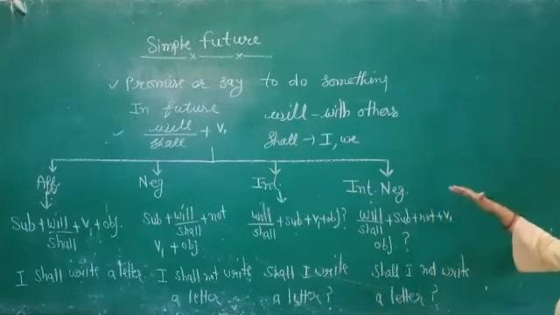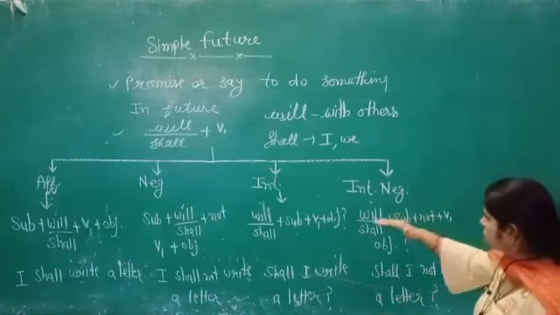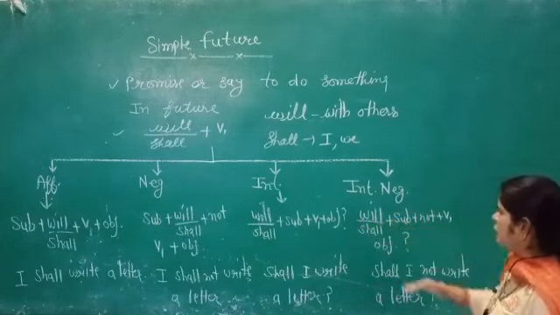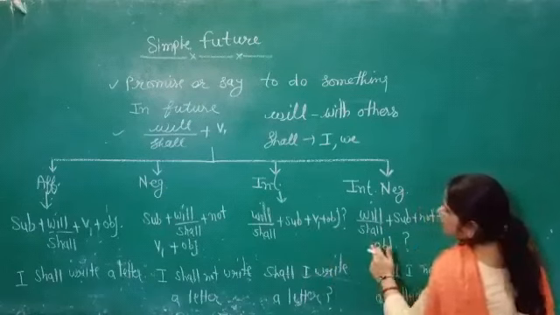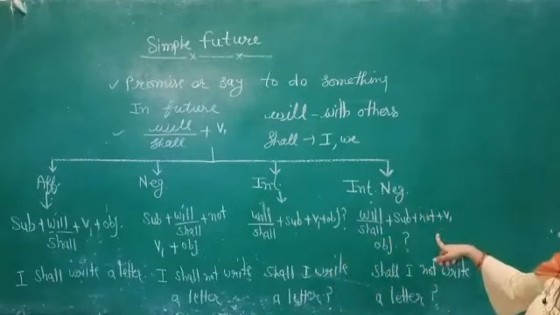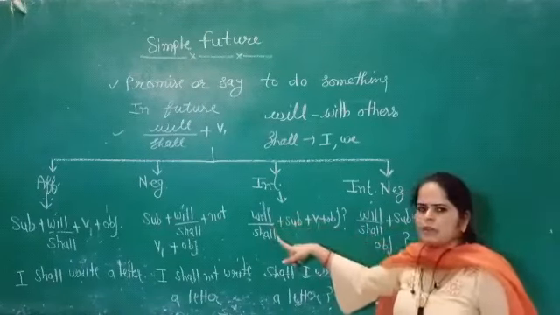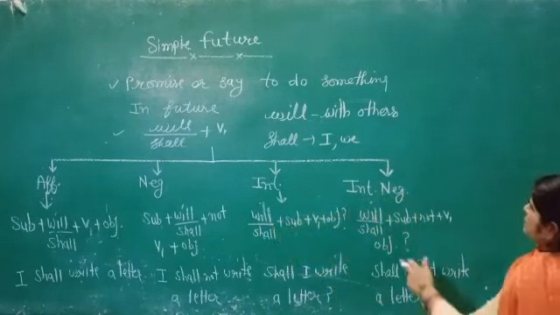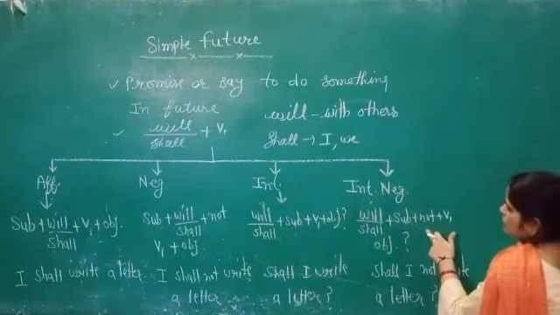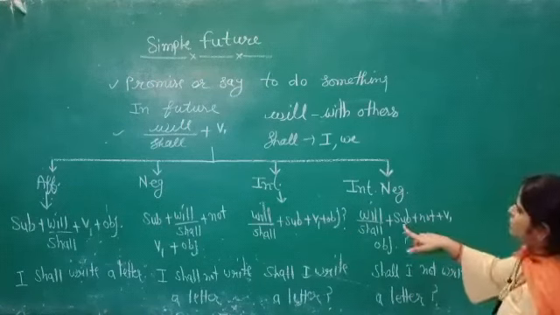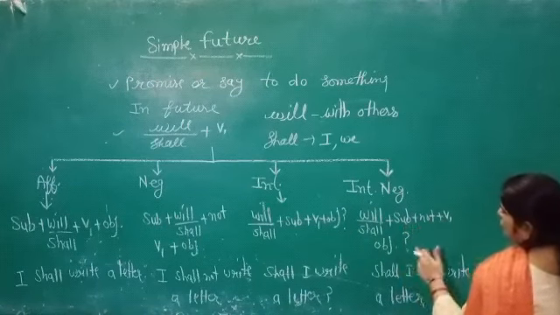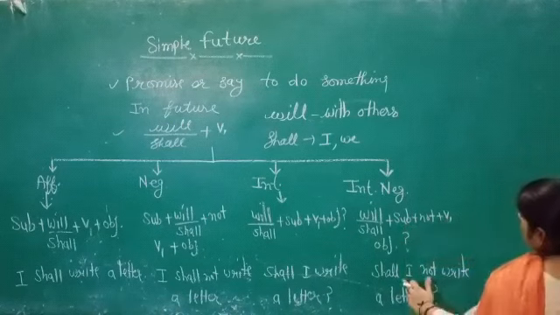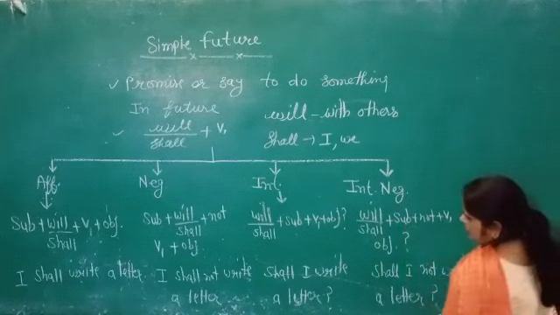Now in interrogative negative sentences we have will or shall at the beginning of the sentence. In both kinds of interrogative sentences, always keep in mind that the helping verb will be at the beginning of the sentence, then subject, then not is put just after the subject, then the verb's first form and object, and a question mark. Shall I not write a letter?